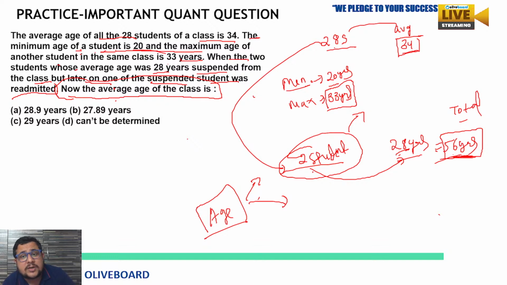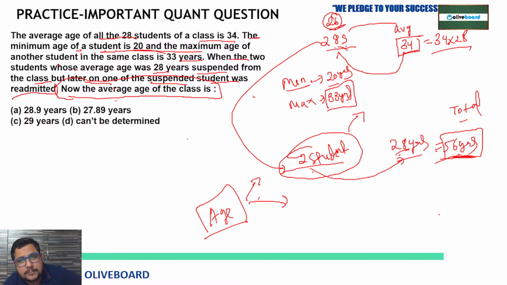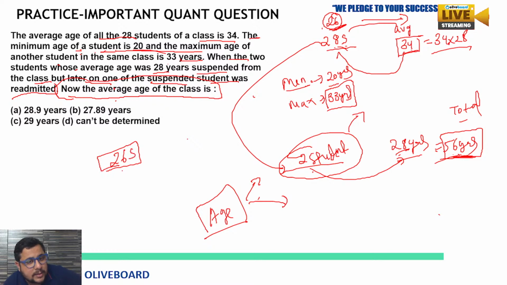There are 28 students, 34 is the average, so the sum is going to be 34 into 28, minus 56 will give you the ages sum of the remaining 26 students. That we know. But what are they saying? After the suspension there will be 26 students, but one student is rejoining, readmitted. So one rejoined.